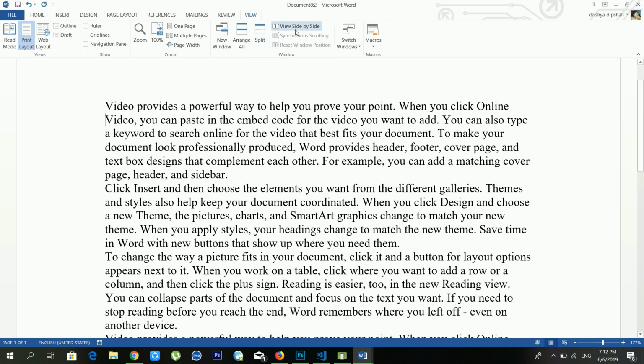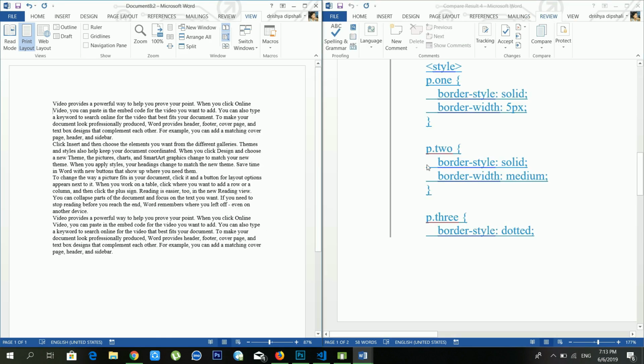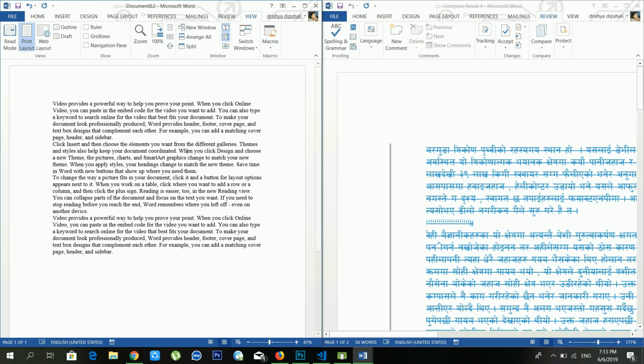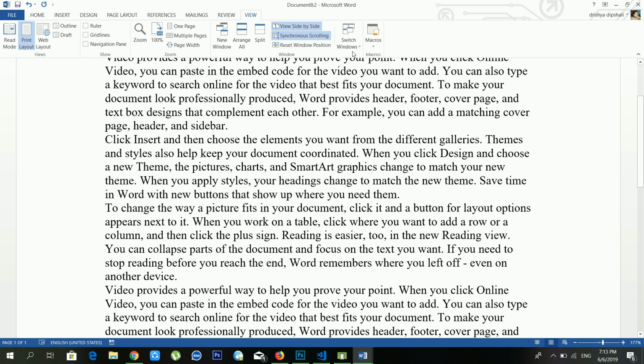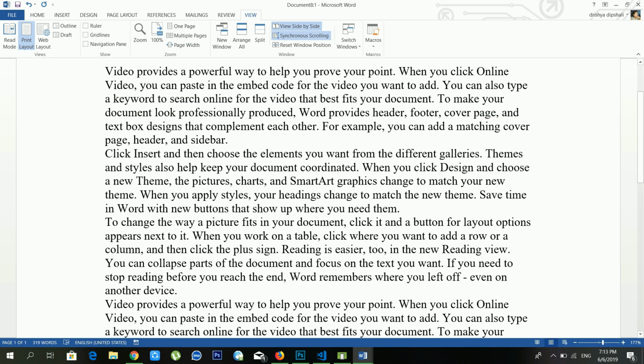And if you want to view side by side, in that case you have to click here, just wait for a moment. Now see, my two documents are side by side. And another option is switch windows. See, now there are 6 documents available. Now I am in document number 6, and if you want to go to document number 5, you just have to select that one and it will pop up here.